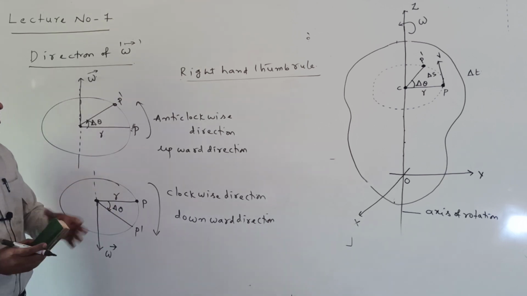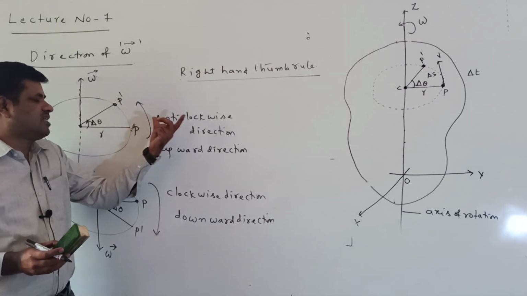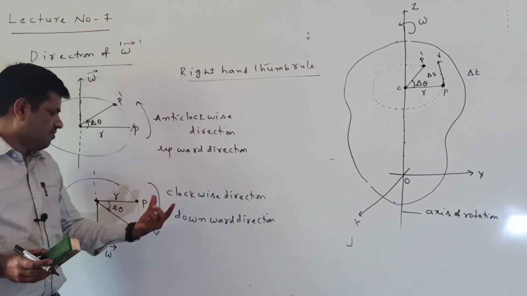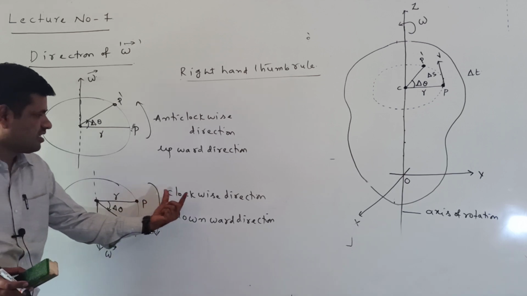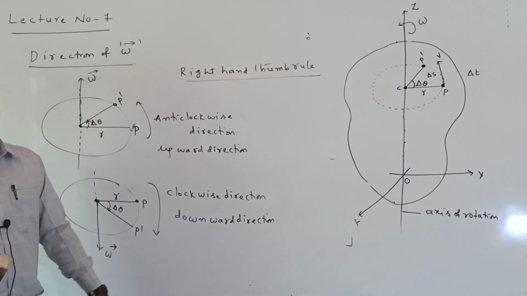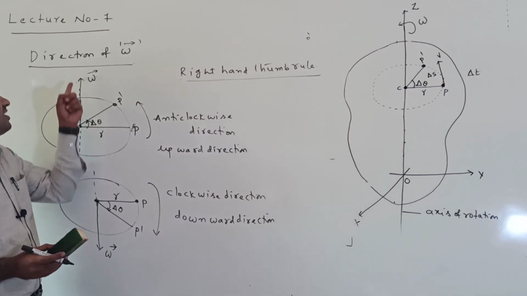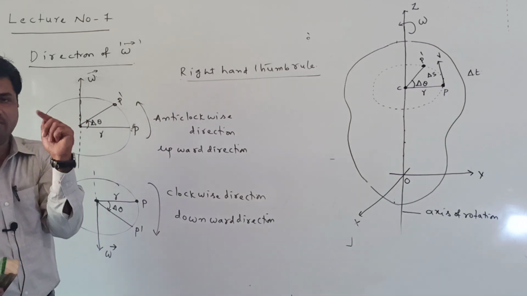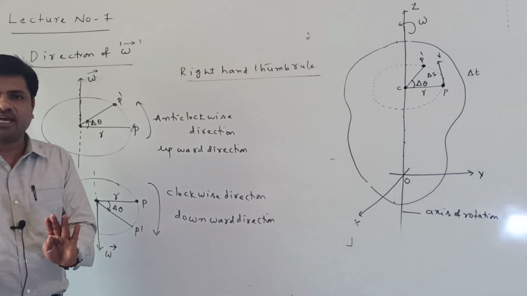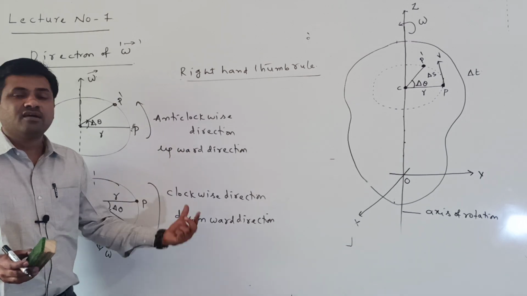But when the particle is rotating from P to P dash in the anti-clockwise direction, the omega bar direction is upward. When the particle is rotating from P to P dash in the clockwise direction, the omega bar direction is downward. But the omega bar is always along the axis of rotation, that is upward or downward.